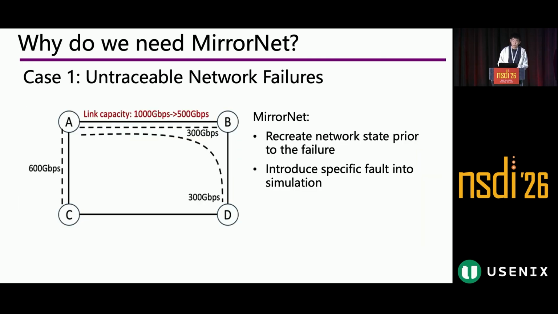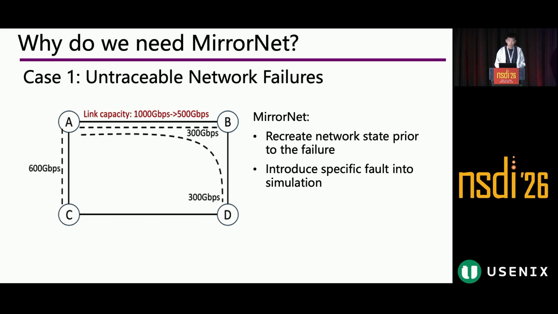So we now present 4 case studies to demonstrate the necessity of MirrorNet based on this. First, there are untraceable network failures. As a large-scale backbone network, we typically encounter tens of failures daily, from both internal devices to external service providers. And these failures often trigger the TE control system to initiate traffic rescheduling. However, tracking the root causes of these rescheduling events is a significant challenge.